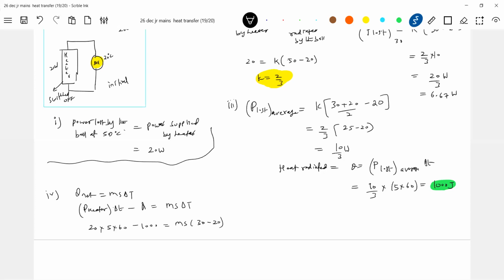Mass of the body is given. Specific heat is 500 joule per kg per Kelvin.